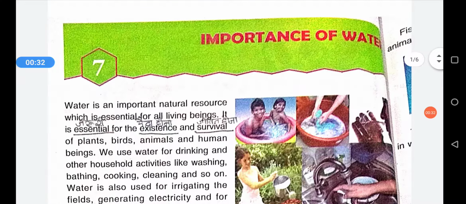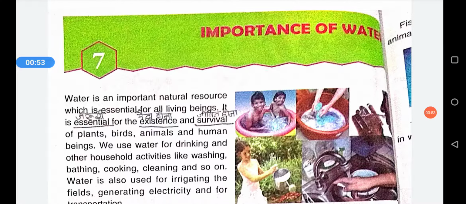We all know that water is an important natural resource which is essential for all the living beings. Water is a natural source which is very important and necessary for their existence, for their survival.